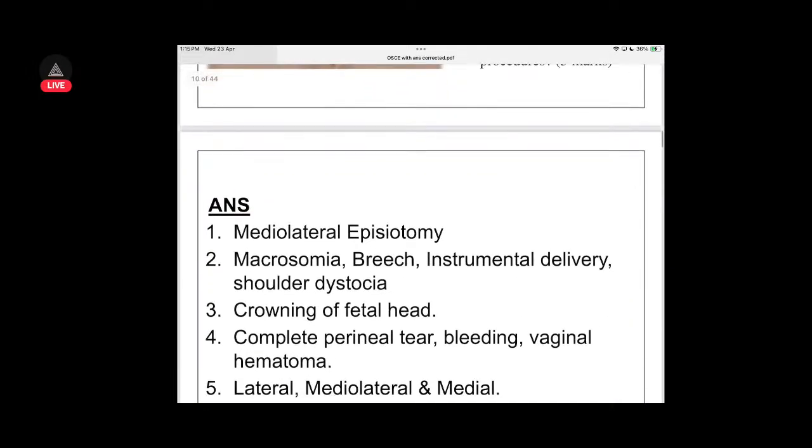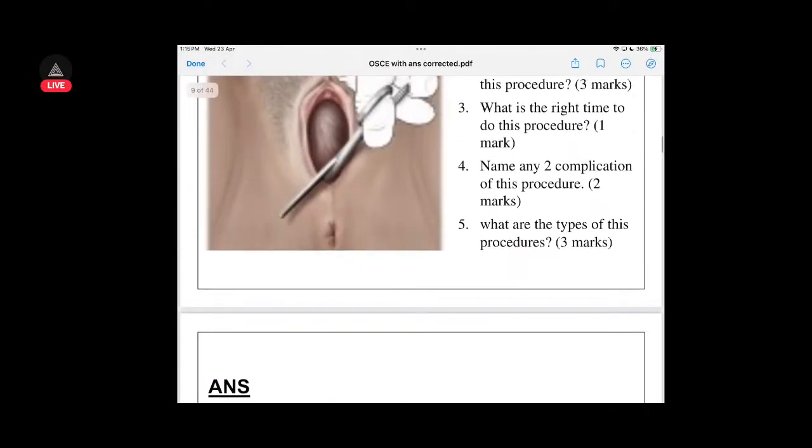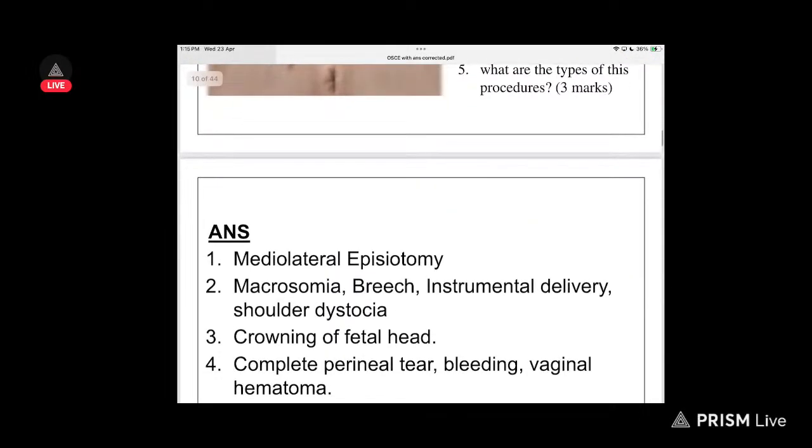Let's see. This is mediolateral episiotomy. Medial is more, and lateral is less. The angle you have to assume somehow, but it's 45 degrees. From medial to lateral, somehow they named it like that.